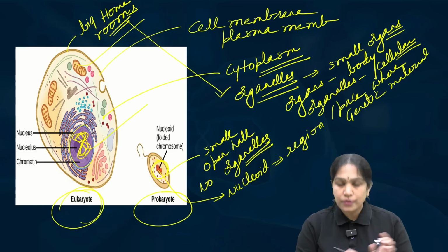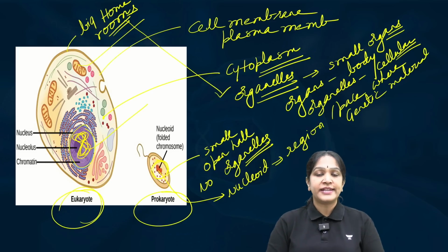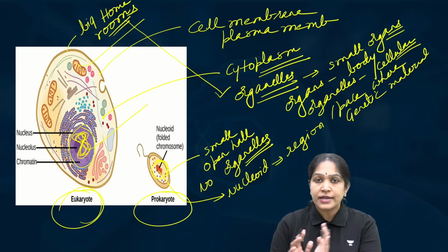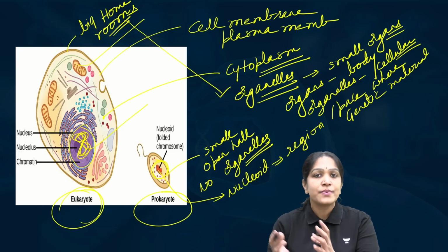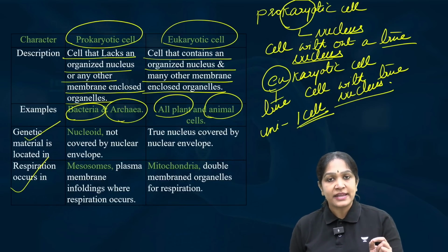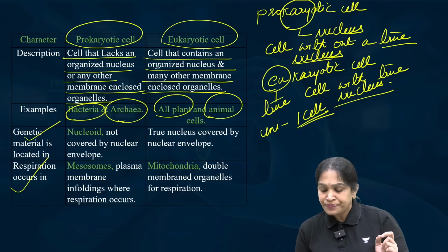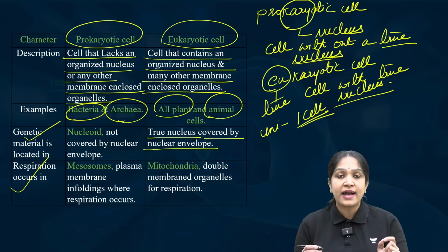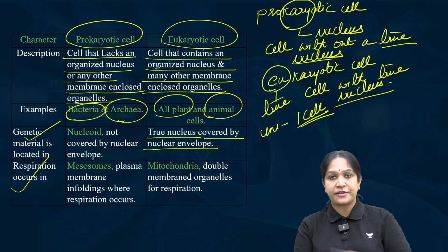But if you observe the eukaryotic cell, here we have the DNA, or the genetic material, covered by the nucleus. So where do we have genetic material in the prokaryotic cell? In the nucleoid, not a nucleus, but a nucleus-like place where the genetic material is present. And where do we have the genetic material in a eukaryotic cell? It is in the true nucleus, which is covered by a nuclear membrane or nuclear envelope. That is the other difference.